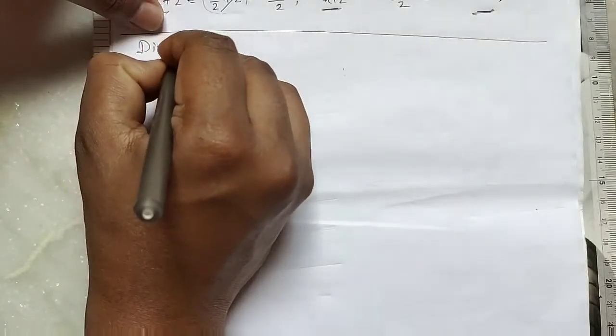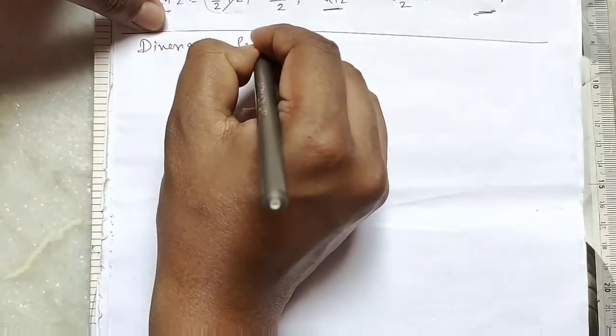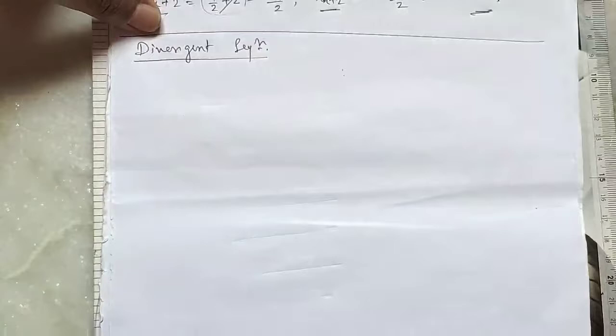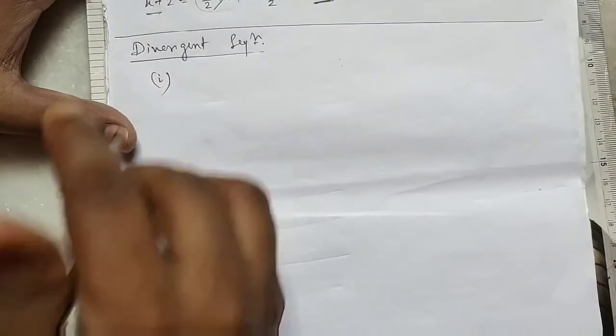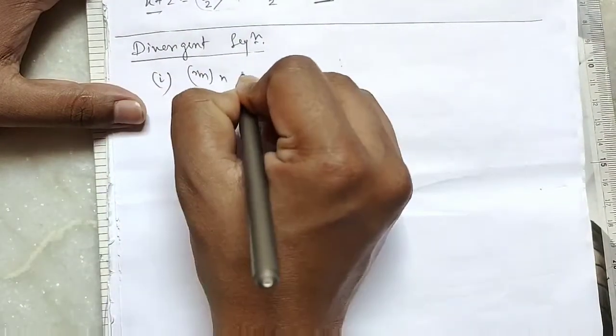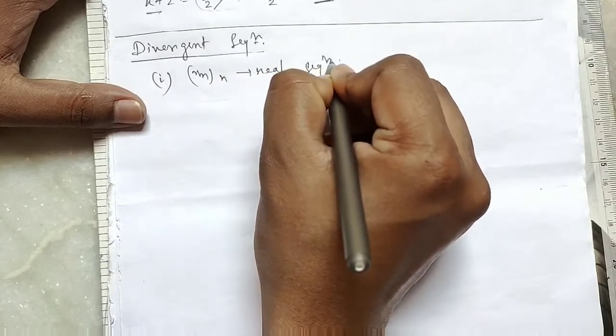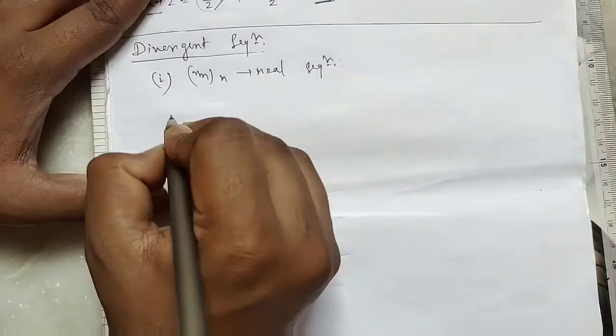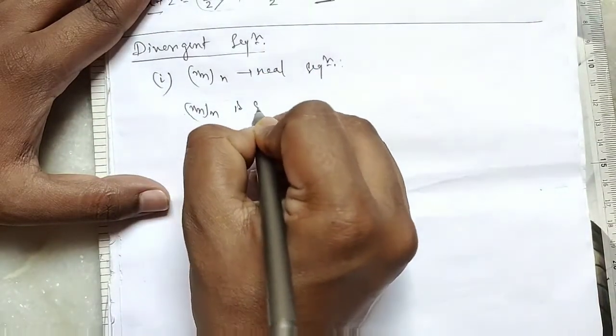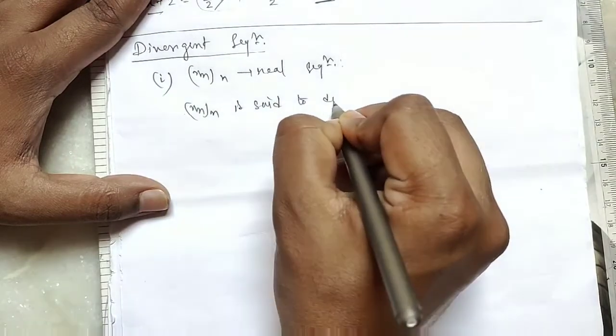Now we define divergent sequences. There are many types of divergent sequences. We discuss them one by one. The first definition: let xn be a real sequence.